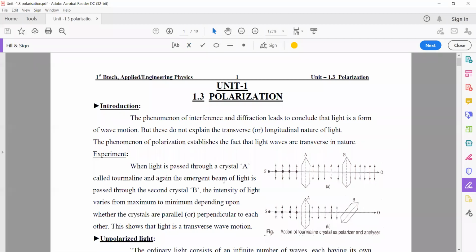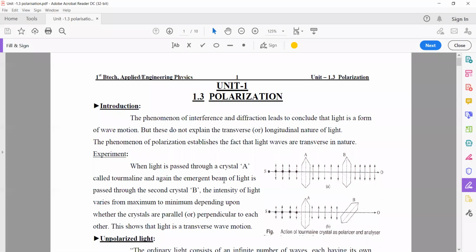As the definition of a transverse wave, the particle's vibration is perpendicular to the wave vibration. That means when the wave moves in the x direction, the particle's vibration is in the y direction.